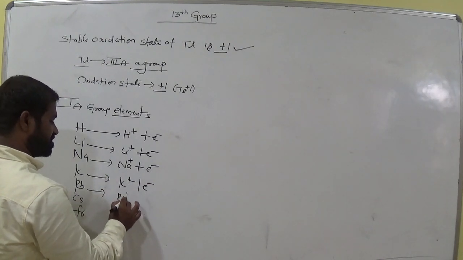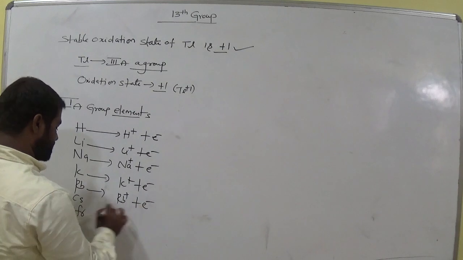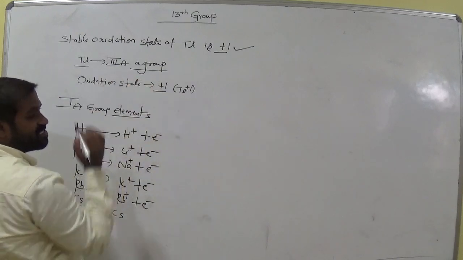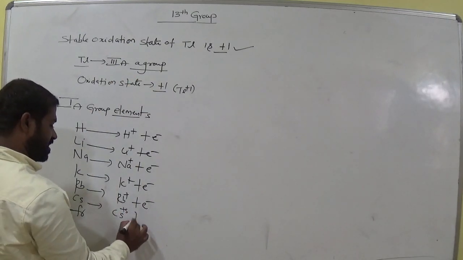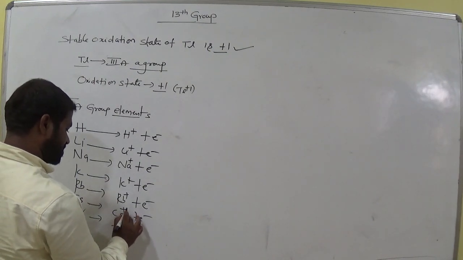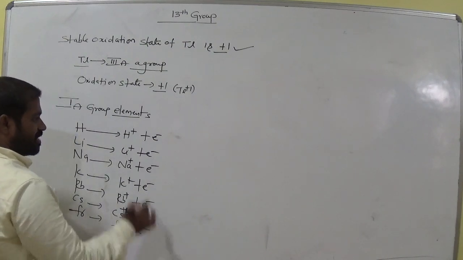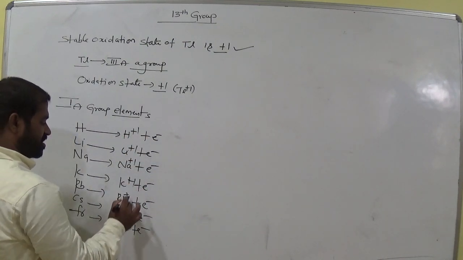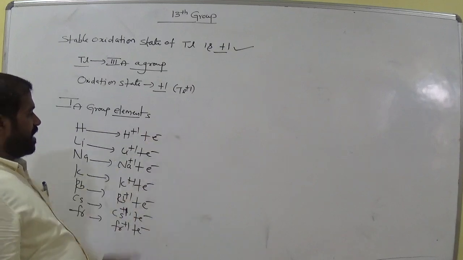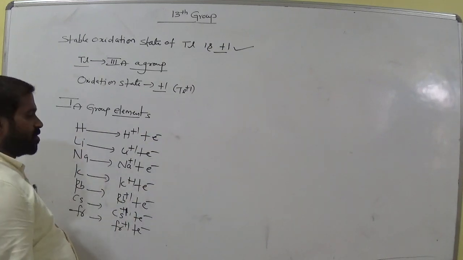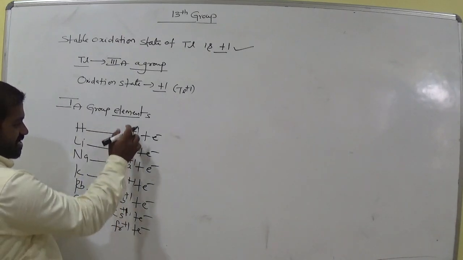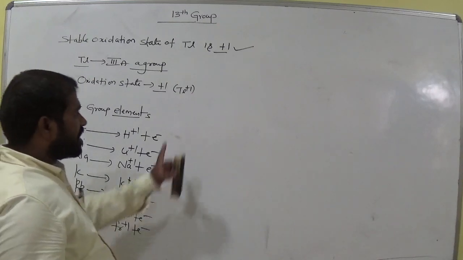So now what is the oxidation state of first group elements? +1. And what is the oxidation state of thallium? +1. Both are similar or not? Similar. Francium +1. Clear? Now all are having +1 oxidation state only. Am I right? These belong to first group elements, so here +1 is the stable oxidation state. What is the stable oxidation state here? +1. Now come to the 13th group.